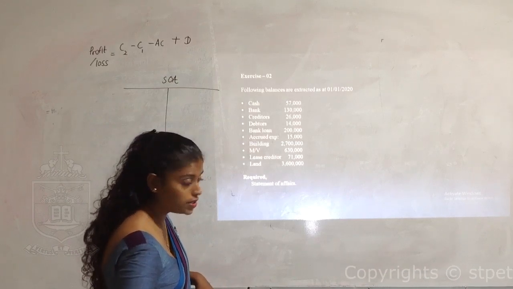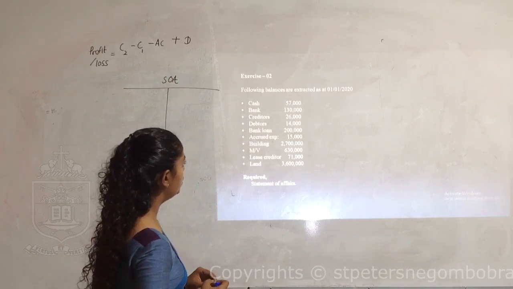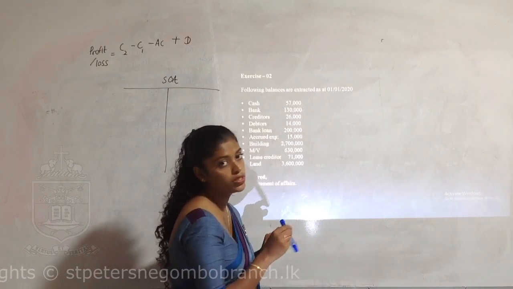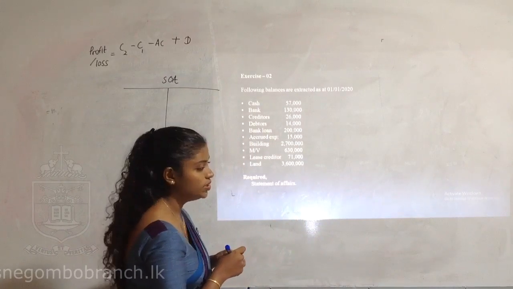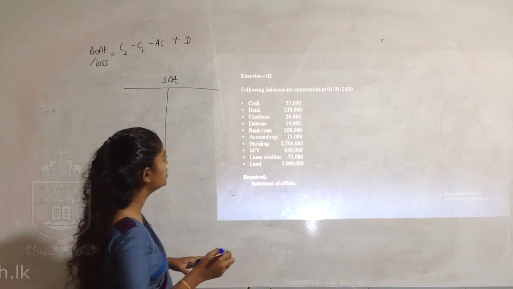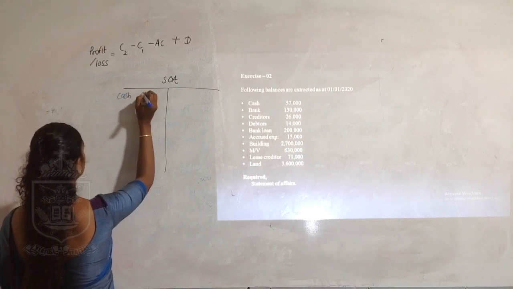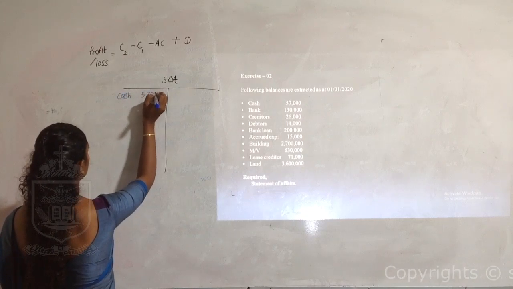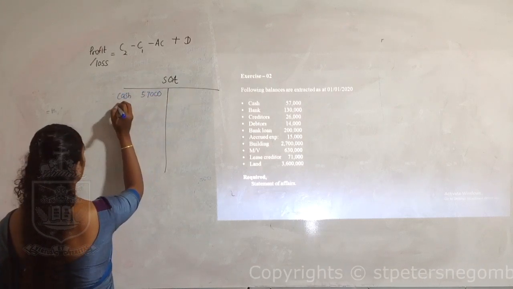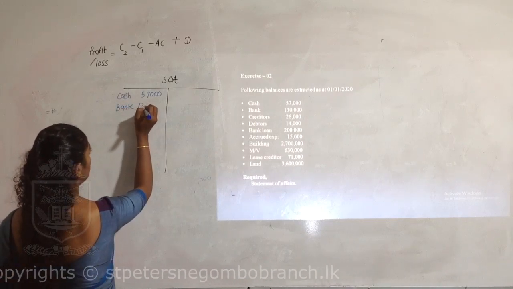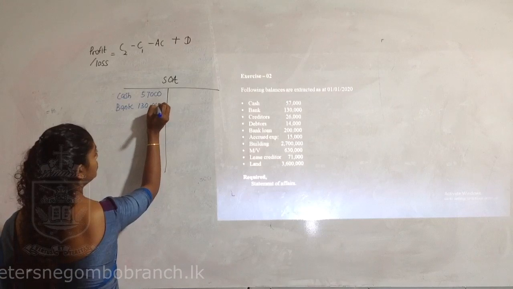SOA stands for Statement of Affairs. The purpose of this is to find the capital. The following balances are extracted as of 1st of January 2020. So these are opening information of an organization. We have cash 57,000. Bank is an asset, 130,000.